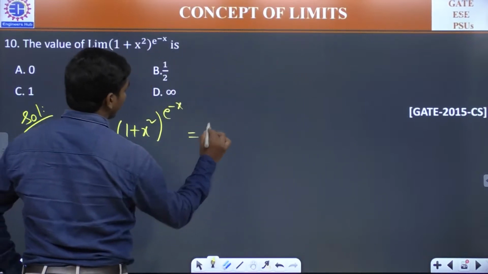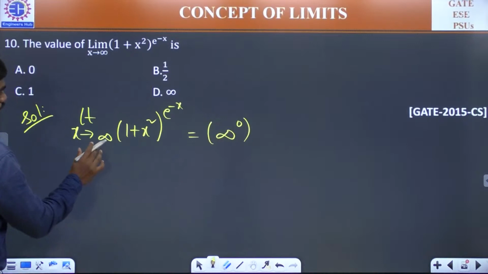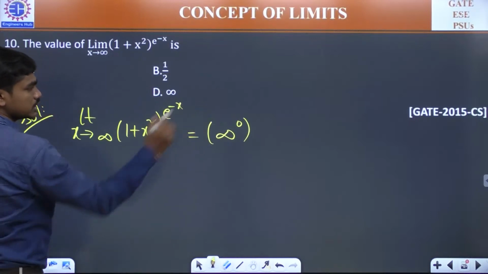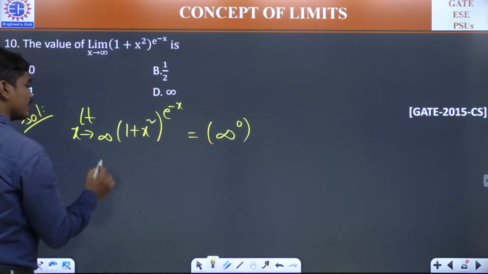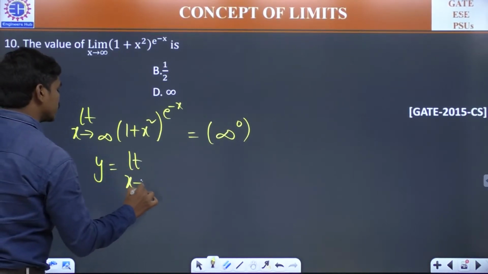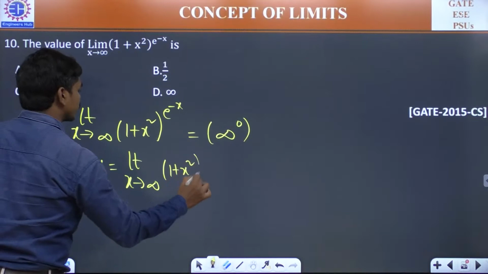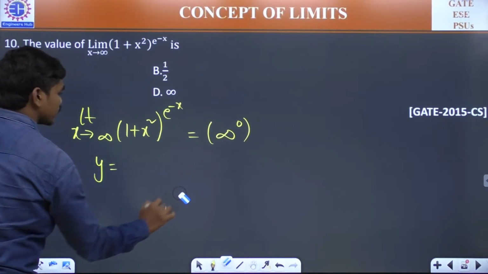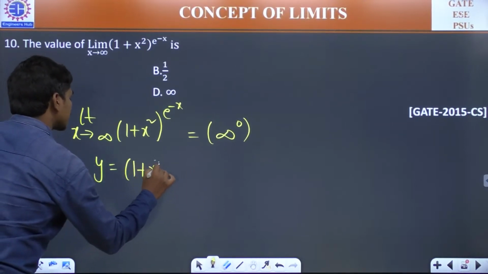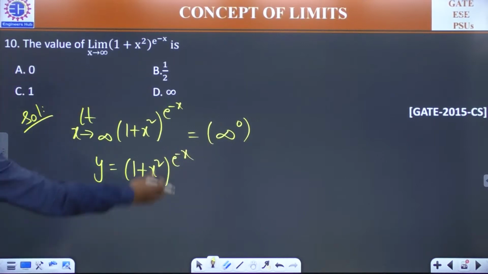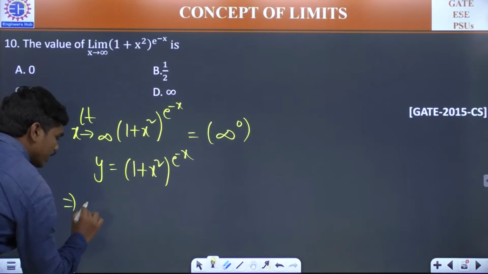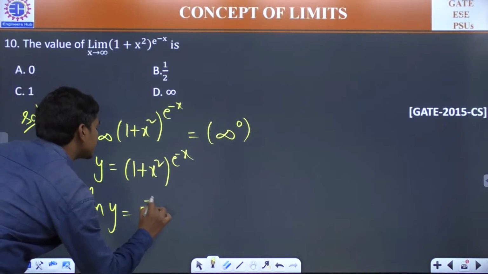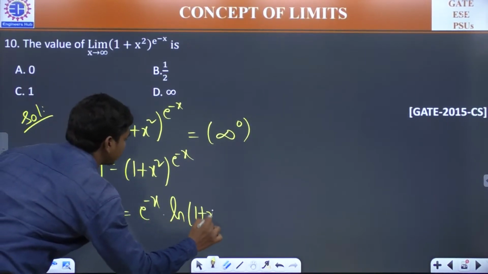So if you see, this is giving the form infinity power 0. Correct? Because when x is a big number, then you know x square is still more big number, and e power minus infinity is tending to 0. So this is of this form. So if you are getting infinity power 0, let us apply this. Y is equal to 1 plus x square to the power e power minus x. So let us apply our first L, which is log. Ln y is equal to e power minus x into ln 1 plus x square. This is what you will be getting.